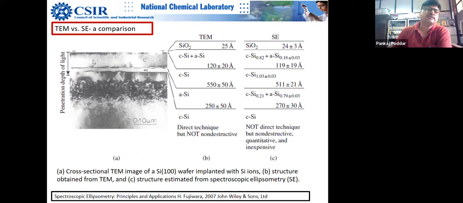So what you see here is taken from Fujiwara's book, which I consider one of the best books. There are others by Professor Tompkins, and by Palik et al. I have many books actually. I have given some books to my students also. But Fujiwara's book is a standard book. It's a bit boring because it is translated, as I said. Fujiwara is a Japanese professor, and he wrote it in Japanese.